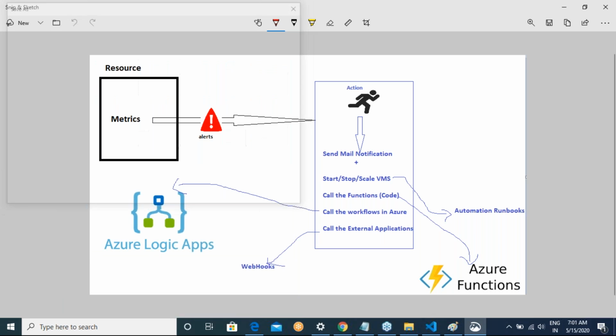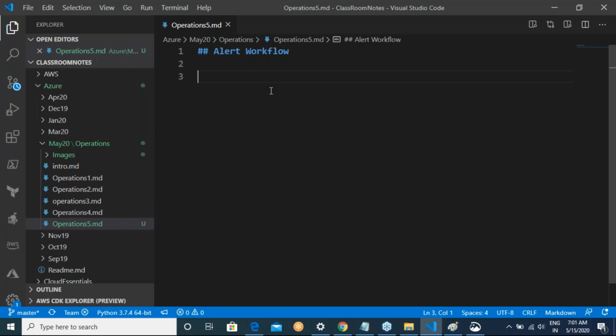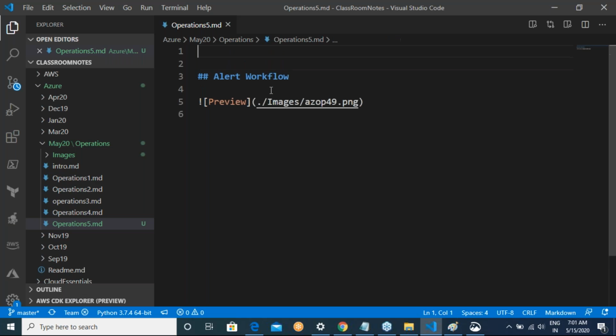Review images slash az up 49 dot png. Navigate to central Azure Monitor.